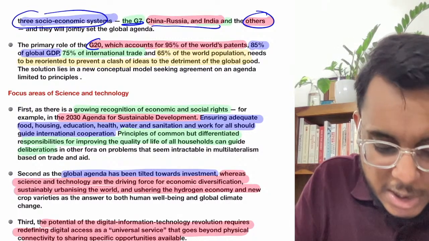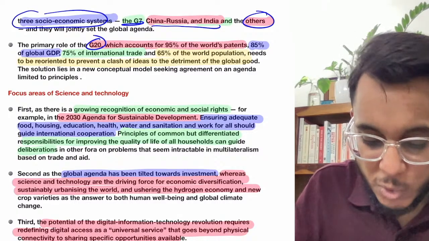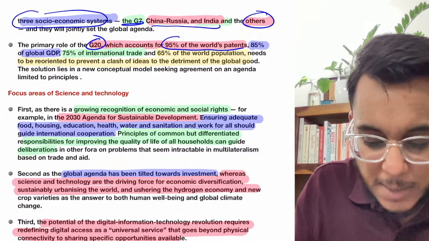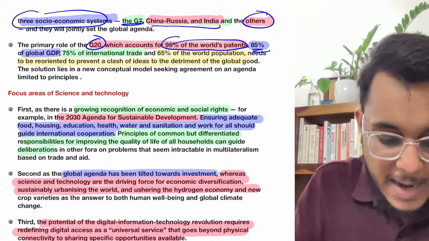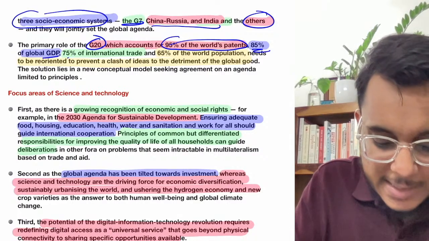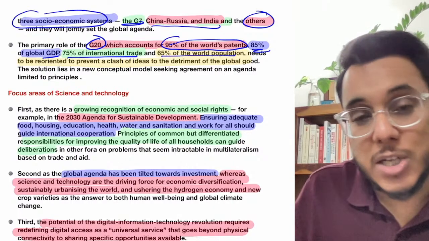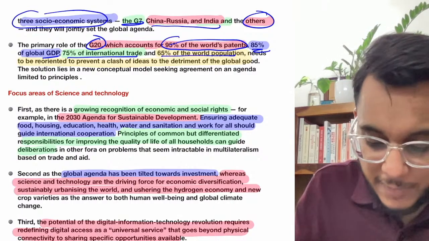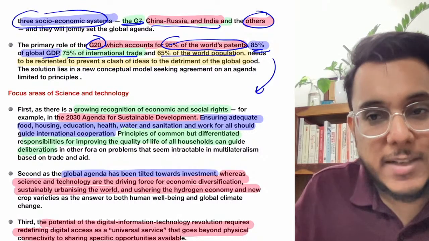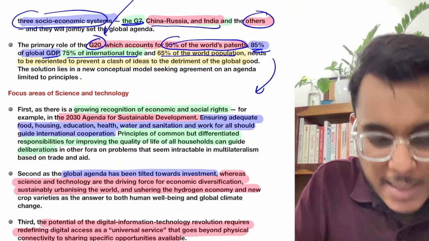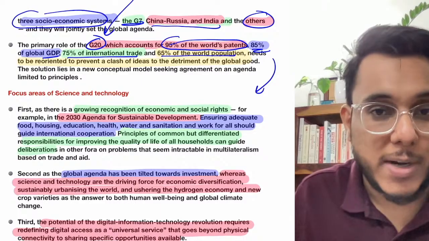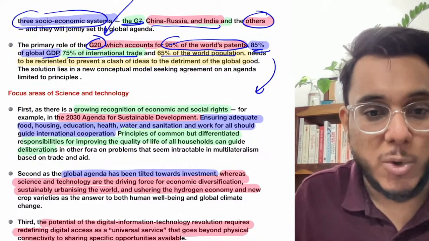Now guys, when we talk about the G20, the potential of the G20 is huge. 95% of the world's patents are held in the G20, 85% of the global GDP, 75% of international trade is within the G20, and 65% of the population lives in the G20 countries. So this G20, which is a very important organization today, needs to be reoriented. Now, what is the direction of reorientation?